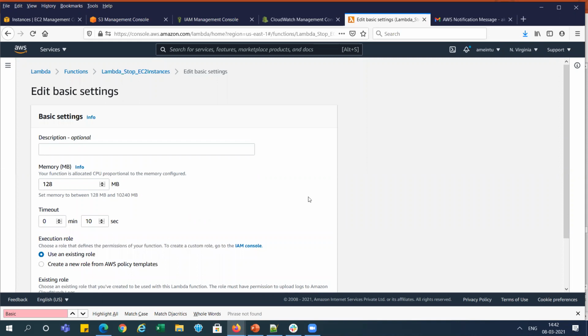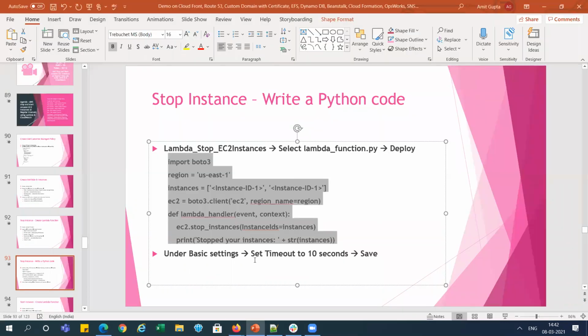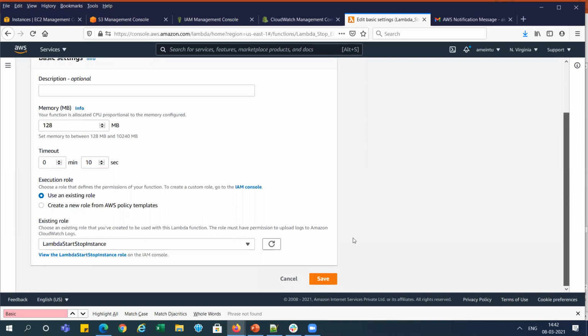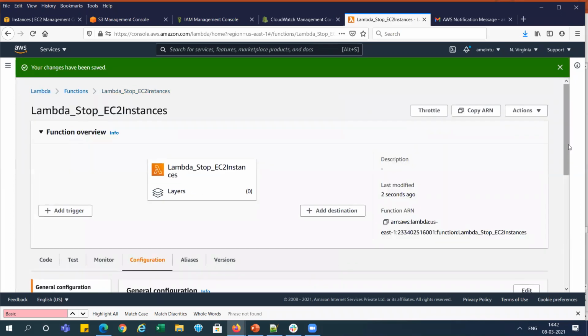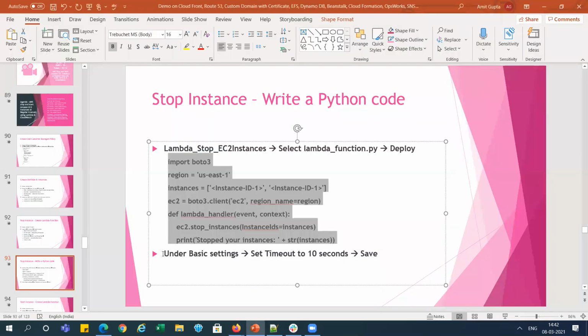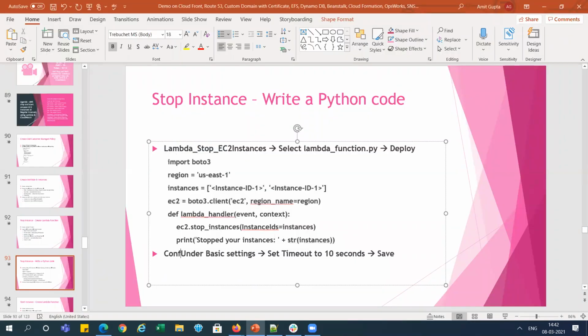Okay, so we have set the basic settings and saved it, right? And you can see here it is in the configuration tab. So I missed out something here. Okay, so we can set these things.